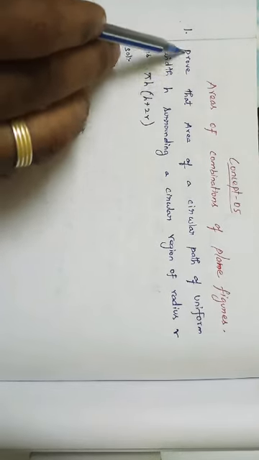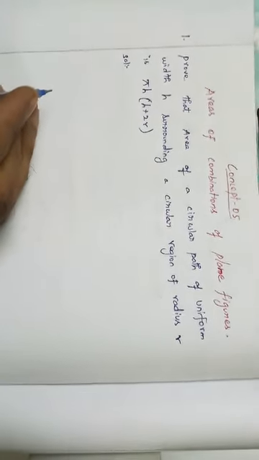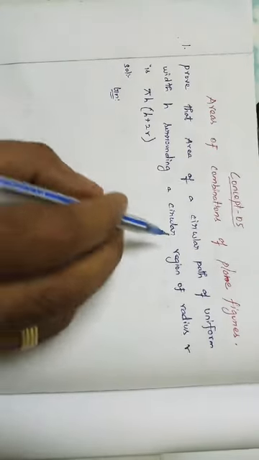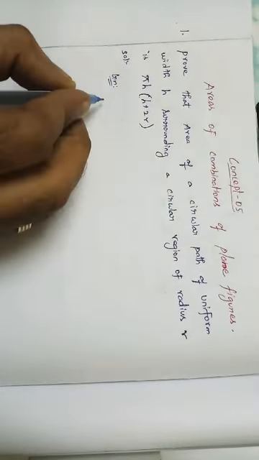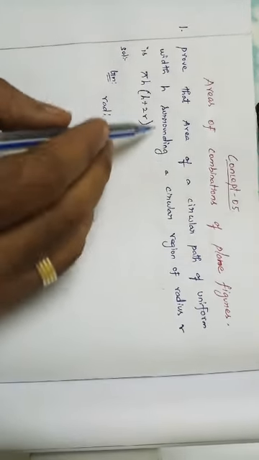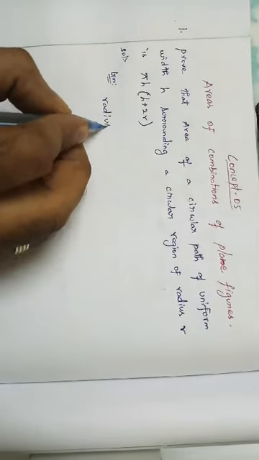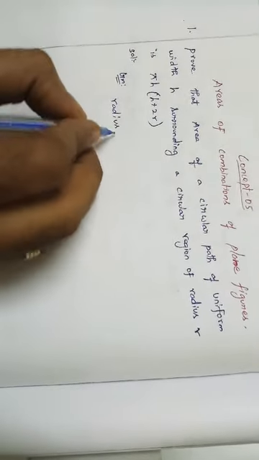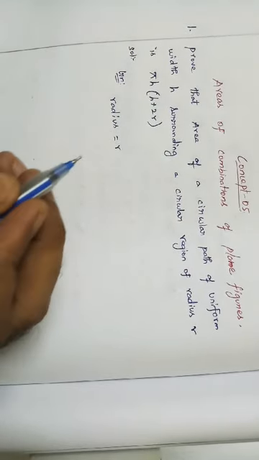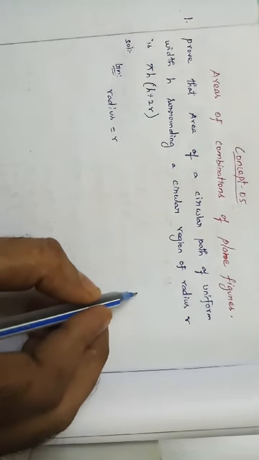We want to prove this. In the given, the radius of the small circle is r. First, we will roughly draw a diagram.